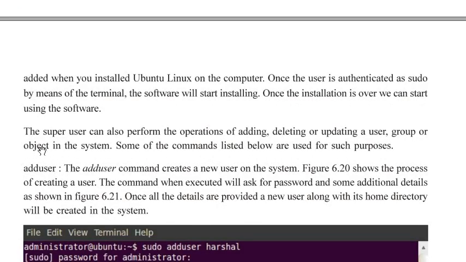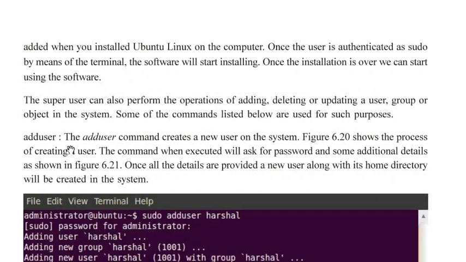The super user can also perform the operations of adding, deleting or updating a user or a group or an object in the system. Some of the commands listed below are used for such purposes. Adduser: the adduser command creates a new user on the system.